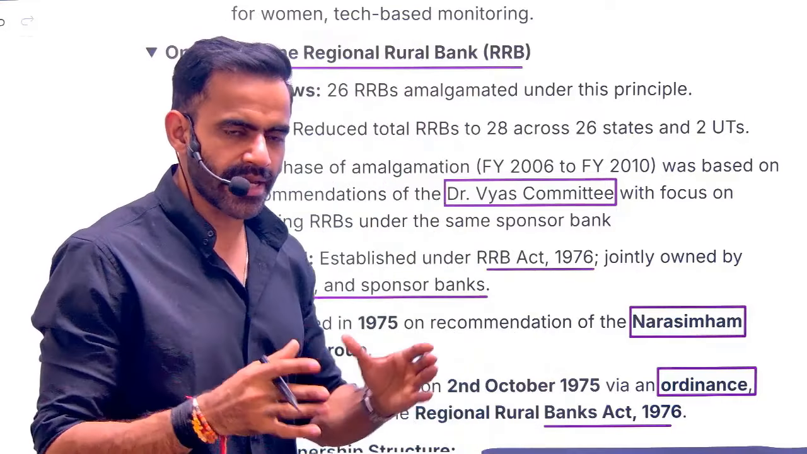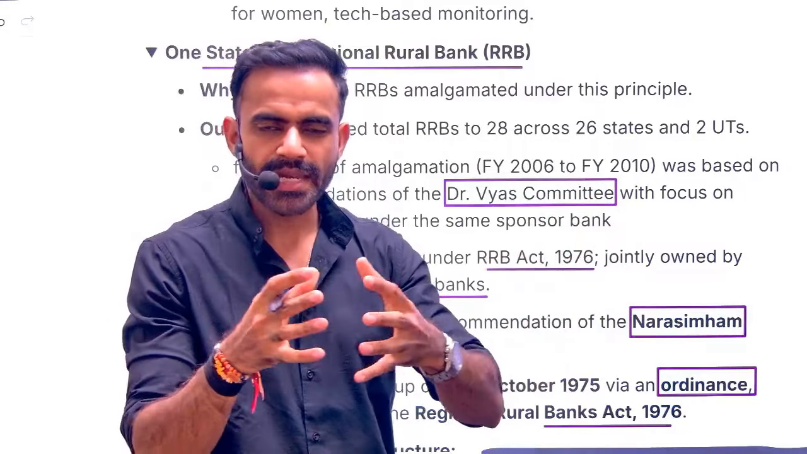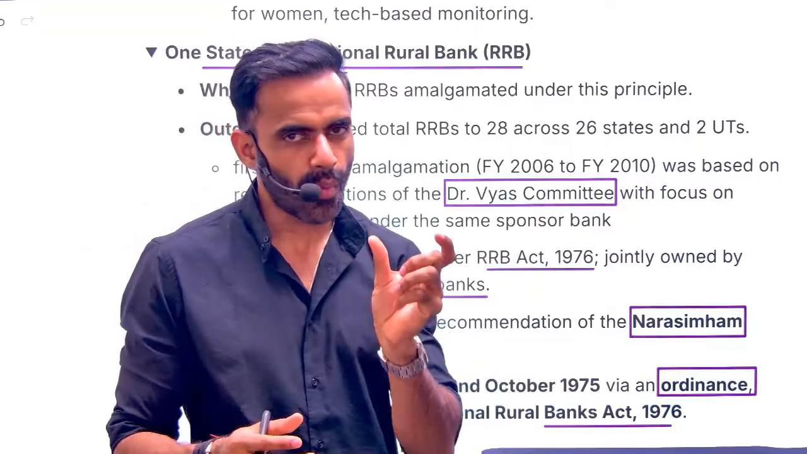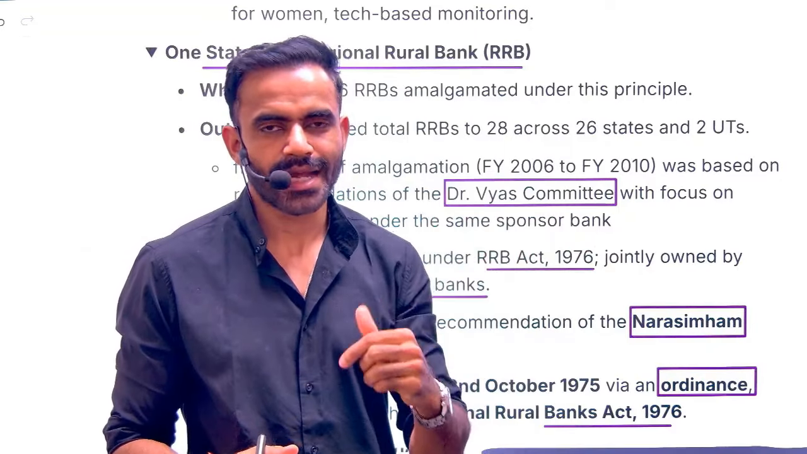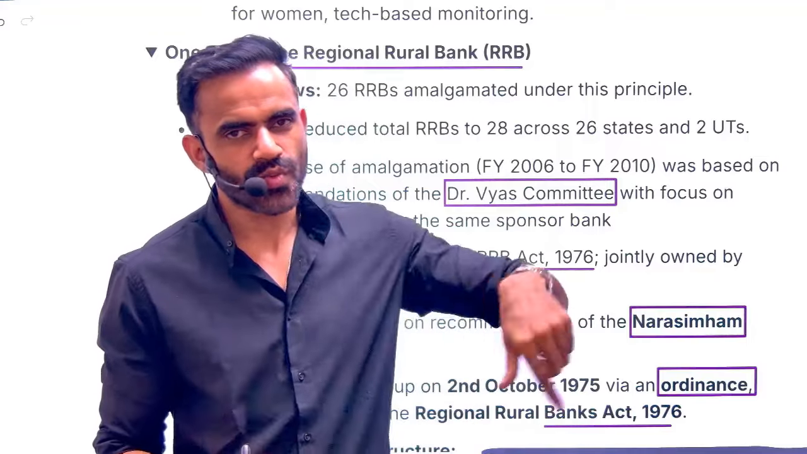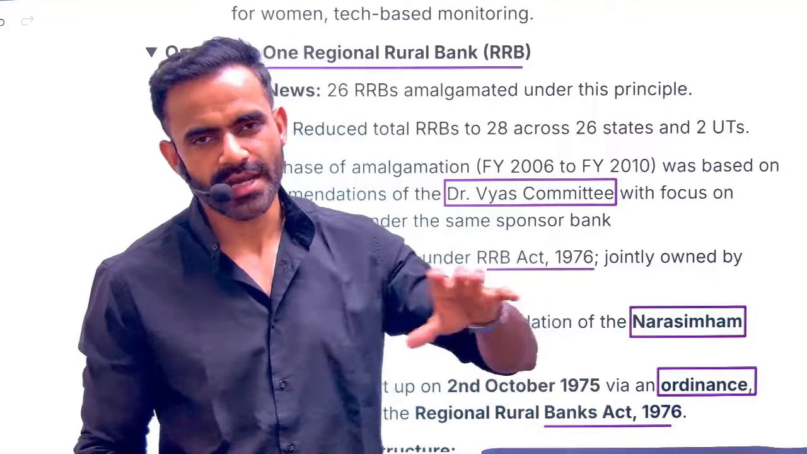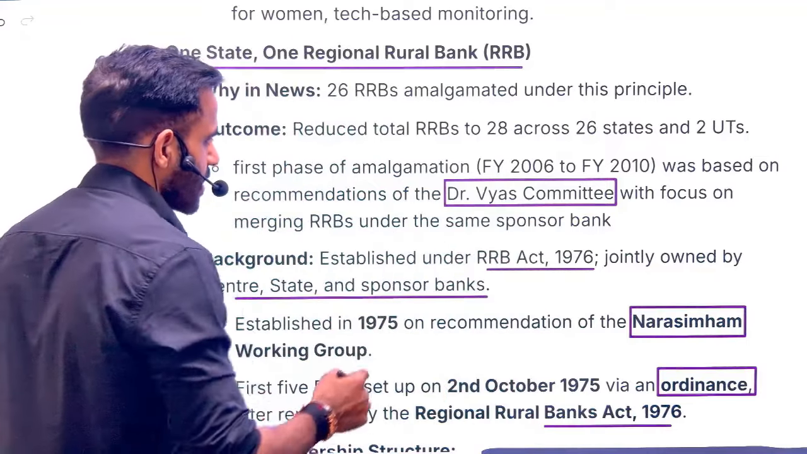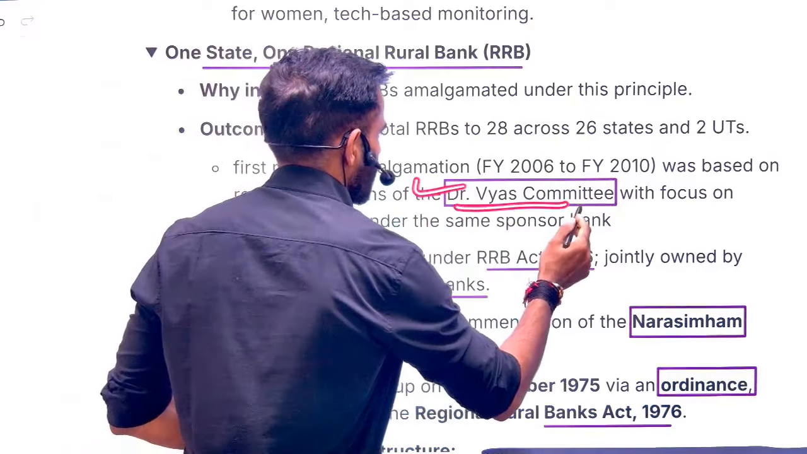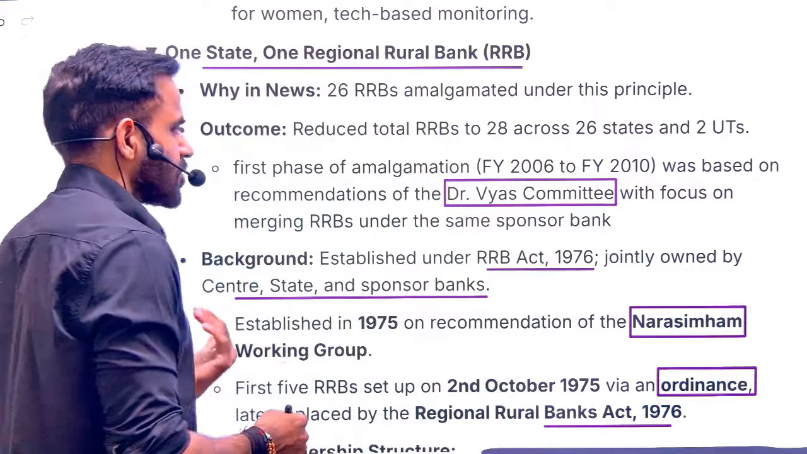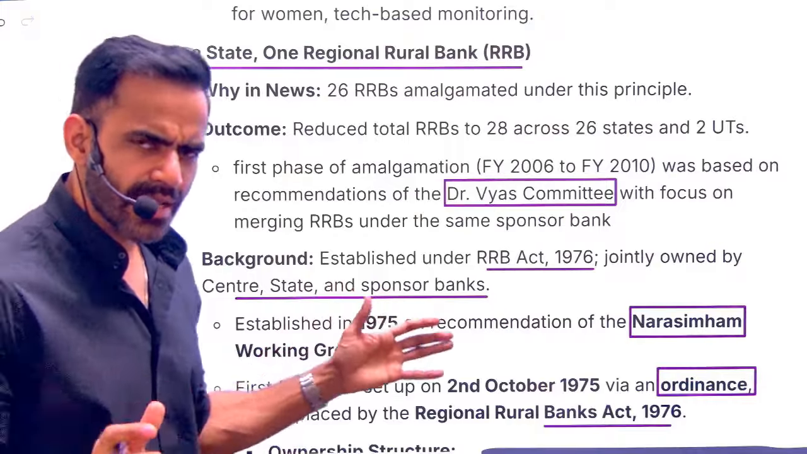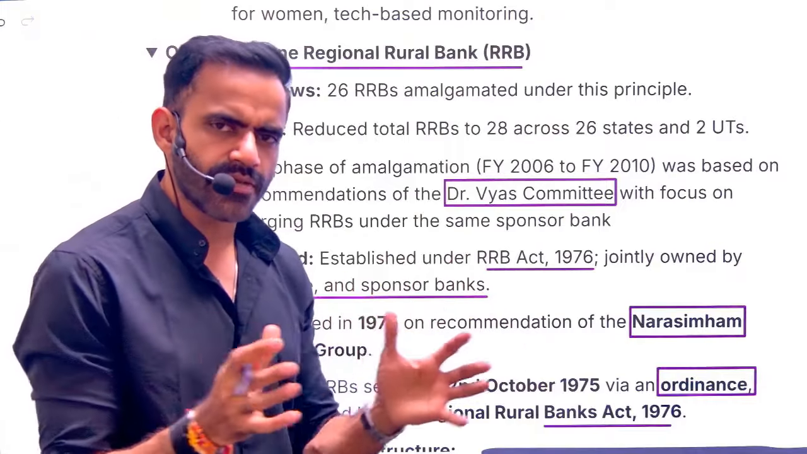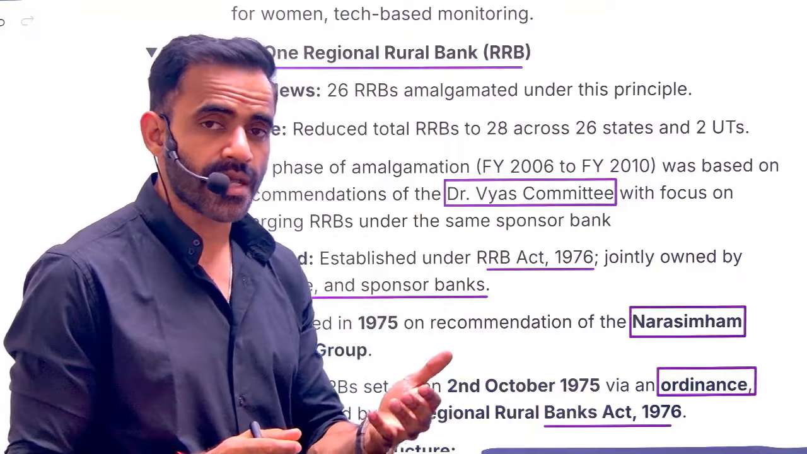That's why we are planning to combine multiple banks into one. One state, one RRB. That is the concept. That means one single RRB for the entire state. This was being recommended by the Dr. Vyas committee, which recommended the amalgamation of these banks. Amalgamation, in an oversimplified sense, means merger.